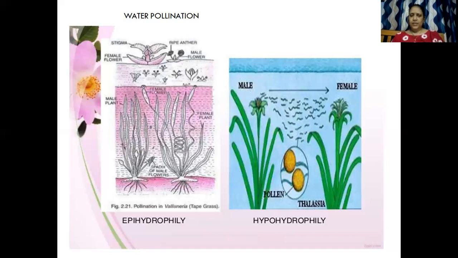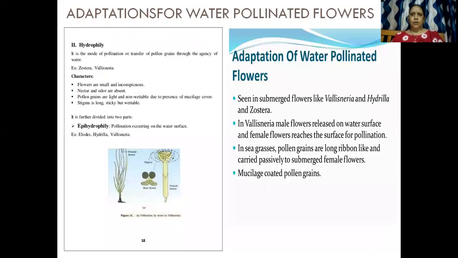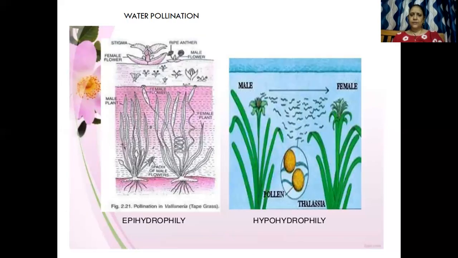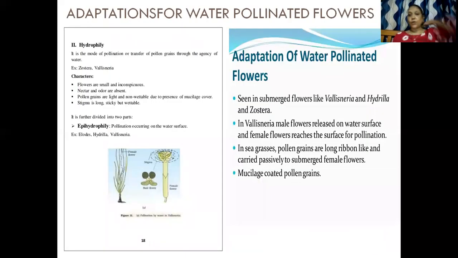So here we see the two different kinds of water pollinated flowers. One is epihydrophily and the other is hypohydrophily. So here again they could ask you, state the adaptations of water pollinated flowers. So you need to explain that the pollen grains at times are long, ribbon like. Yes, sometimes they are submerged, sometimes they are tall enough on the water surface. Clear? So we go to the next kind.